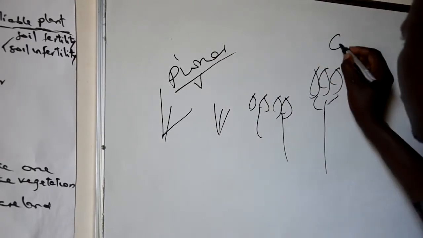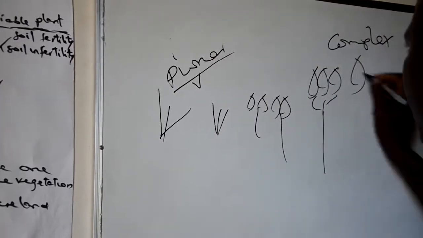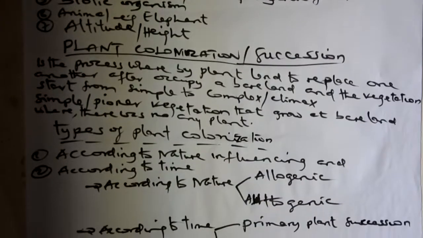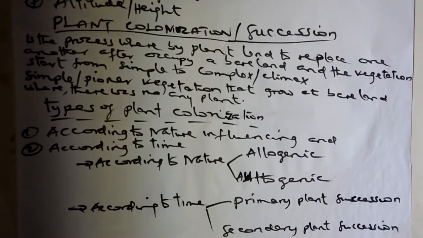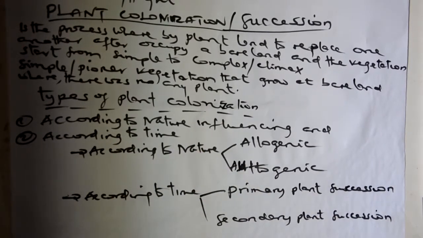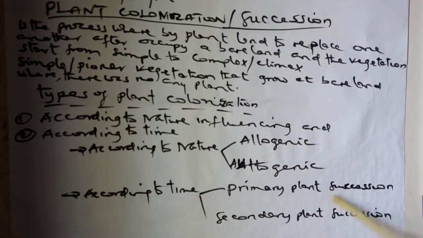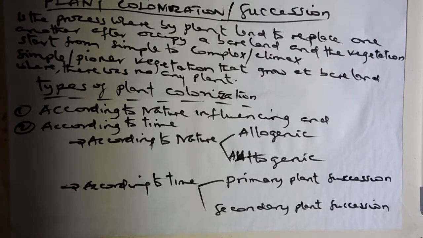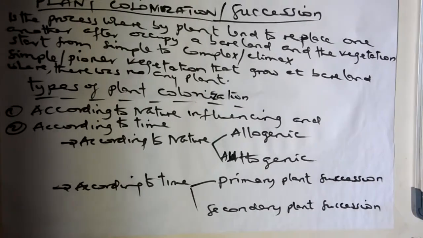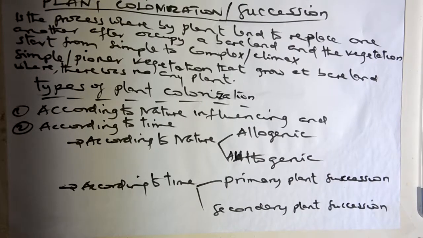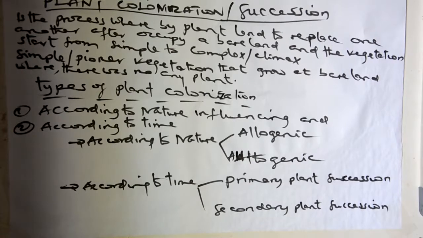Types of plant succession. Plant succession is classified under two categories: according to the nature of the influencing factor, and according to time. According to nature, there is allogenic and autogenic, which will be discussed later. According to time, there is primary plant succession and secondary plant succession. Allogenic plant succession is the colonization of vegetation on certain bare land because of external influence. Example, accumulation of deposits can cause destruction.